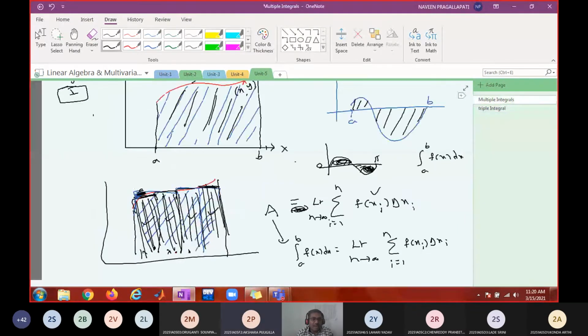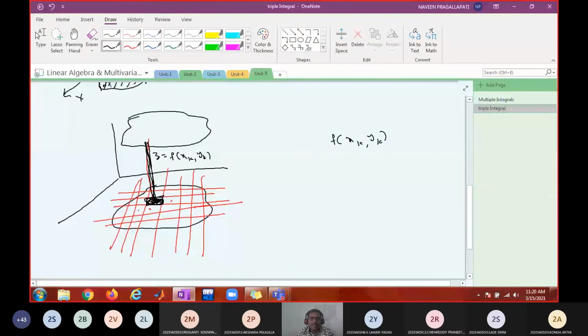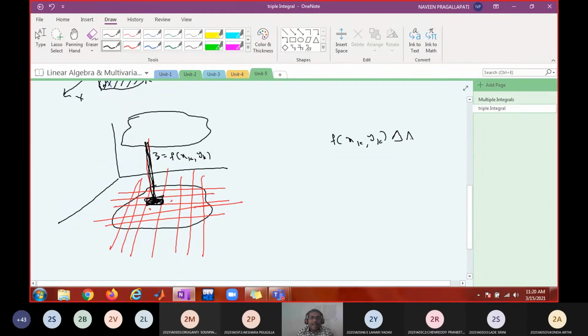Previously you have taken one representative that will have a length delta xi, which is nothing but a length. What will it have? Area, okay. So delta ak, and like that, how many cells are there? There are n cells, okay. That means summation k equals 1 to n. That gives an approximate volume. Why? Because base area into height gives the volume, okay.